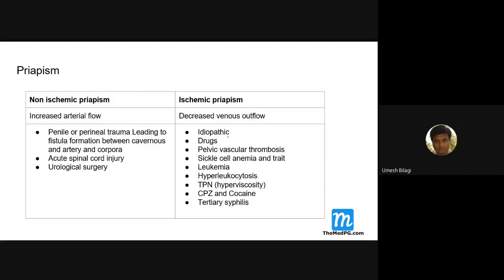So ischemic means what? Venous return getting obstructed basically. Drugs, venous vascular thrombosis, sickle cell anemia causing thrombosis in the pelvic venous supply, leukemia, TPN induced hyperviscosity, these drugs, cocaine and CPZ, tertiary syphilis, all these can cause venous outflow obstruction. And cause what? Priapism.